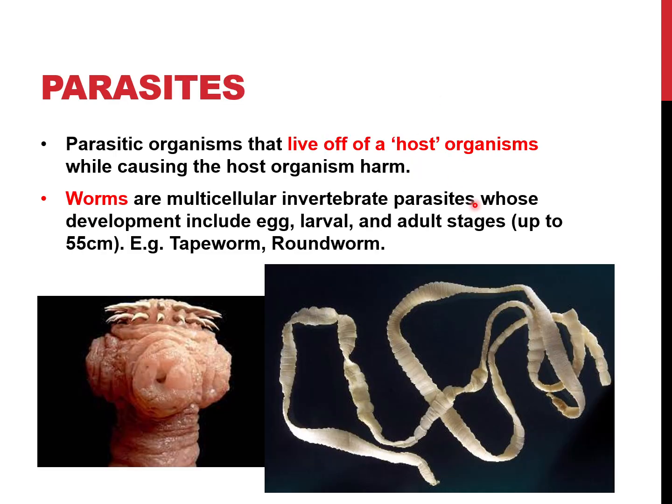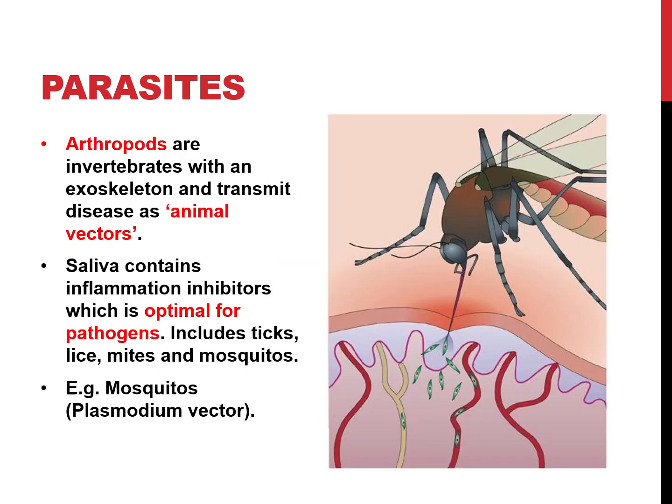We have parasites. We're just going to go with parasitic worms here. They're multicellular, they're invertebrates, and they are parasites. Again, some of the other pathogens are technically classed as parasites, but we just look at worms here. Our examples include tapeworms and roundworms, which are found inside your body. But again, multicellular invertebrate. That's important for these.